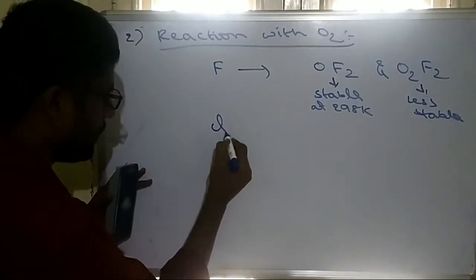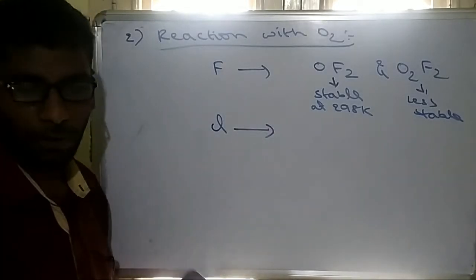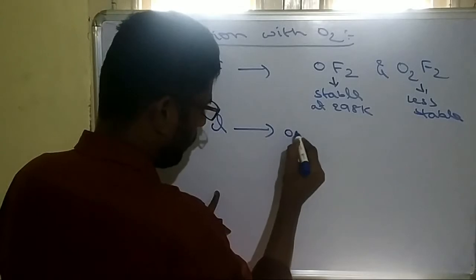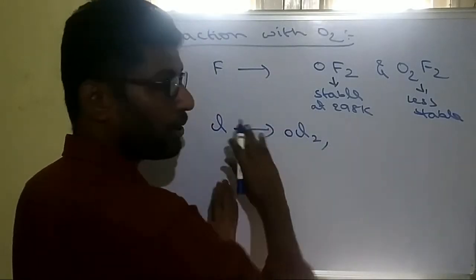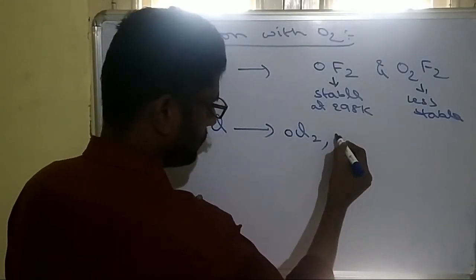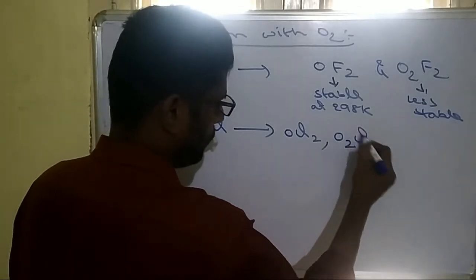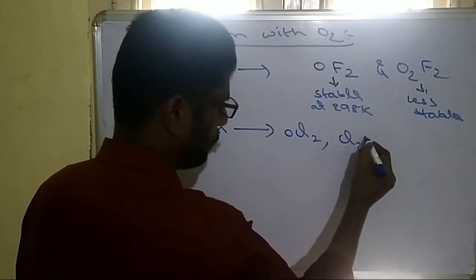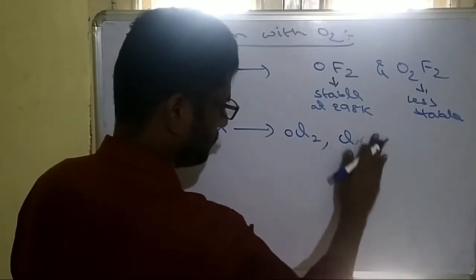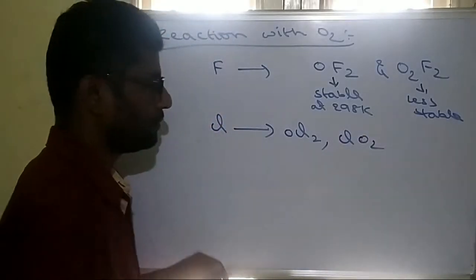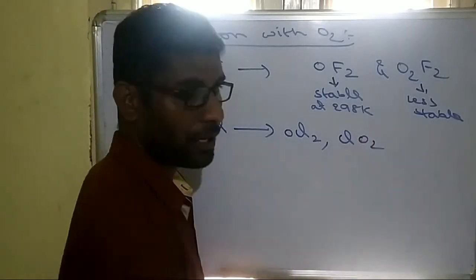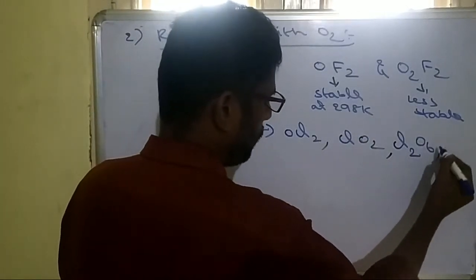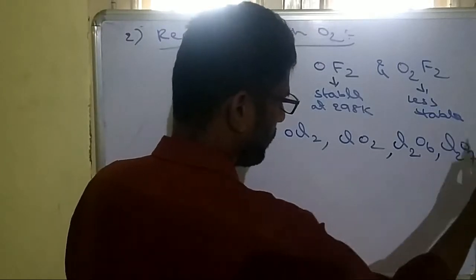Similarly, chlorine will form oxides like OF2, it will form OCl2 or Cl2O. Another one is ClO2. One is Cl2O, another one is ClO2, another possibility is Cl2O6, Cl2O7.